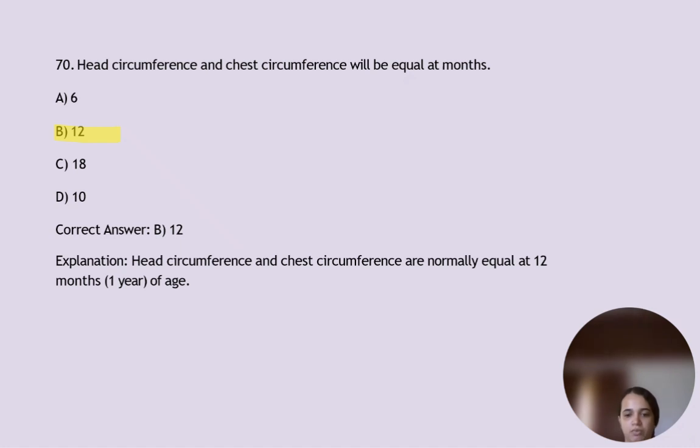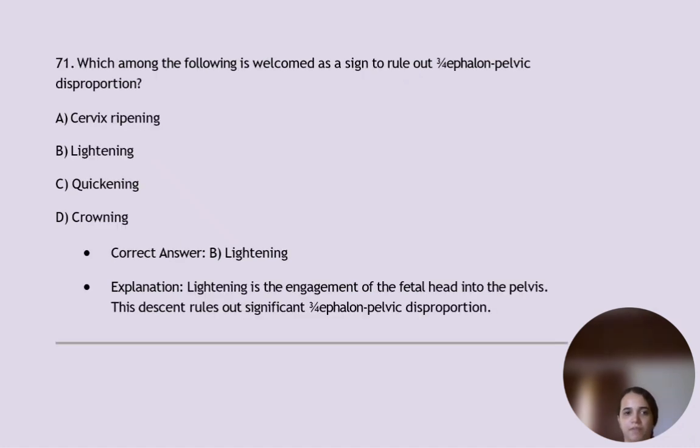Which among the following is a sign to rule out cephalopelvic disproportion? So the option is lightening. Lightening is the engagement of the fetal head into the pelvis. This doesn't rule out cephalopelvic disproportion. It is C, cephalopelvic disproportion. Okay, it is C.